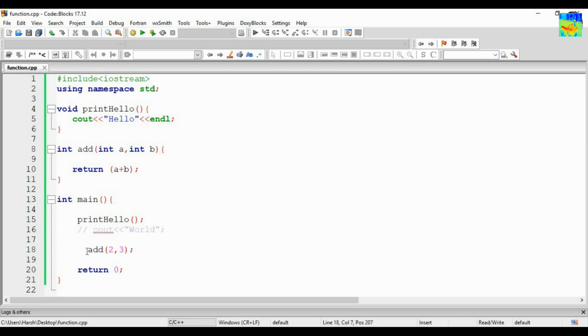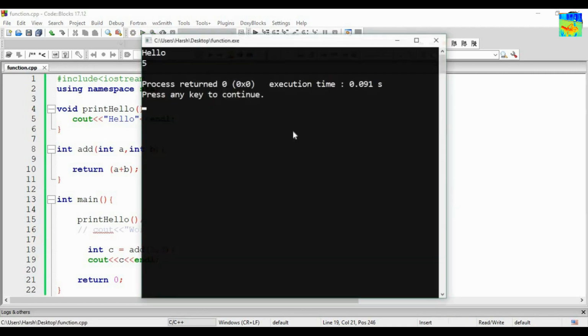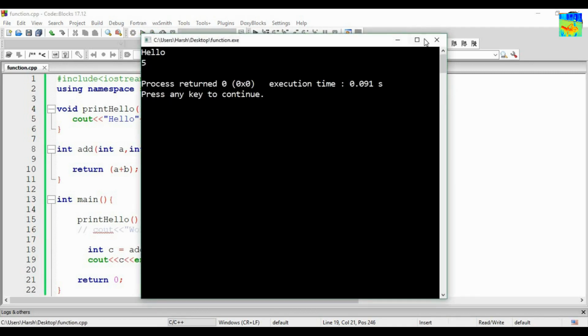So this add function is returning an integer, and let's say I am storing that integer in a variable called C. So what does C contain? C contains 5, and now I will print C. So what will be my output? My output will be hello and 5. So hello and 5 is my output.